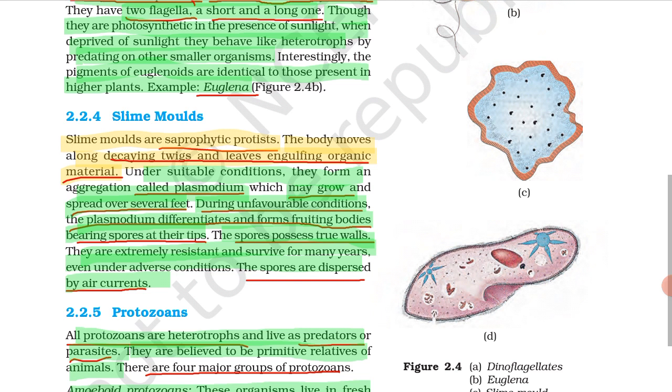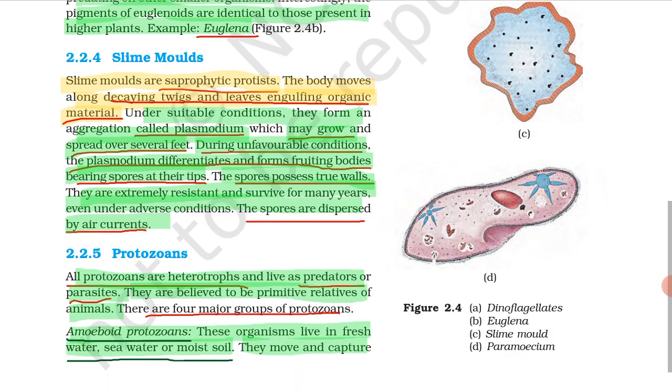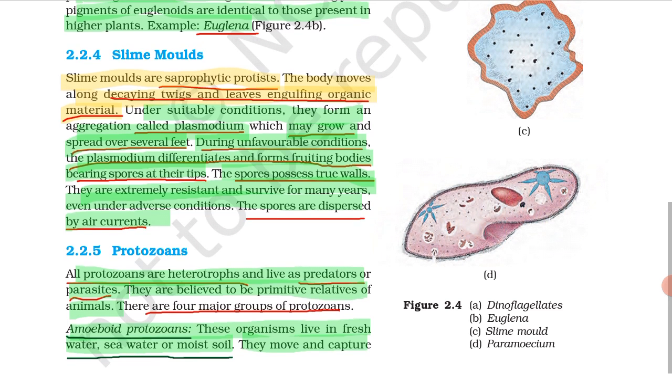This is also a most important question. The slime molds have spores which contain true walls. Next, the spores are dispersed by air currents and they may survive for several years. You can see the diagram, figure C, figure 2.4, third diagram, slime mold.